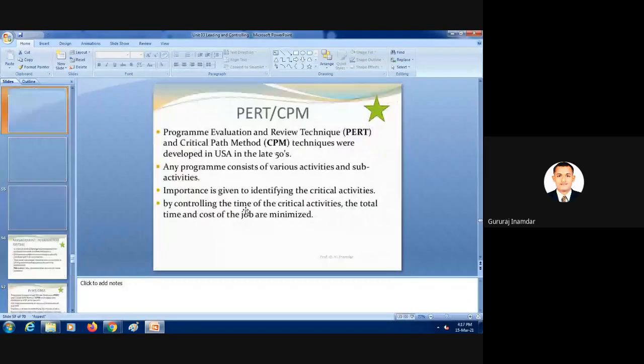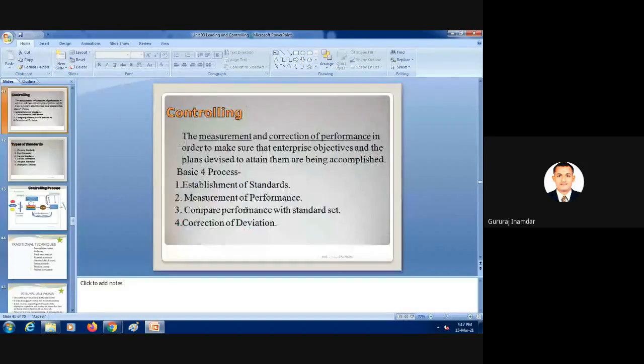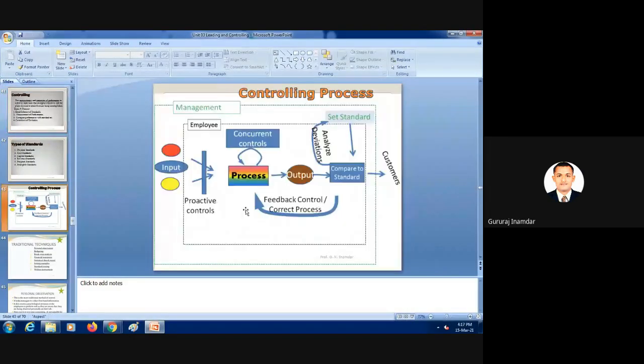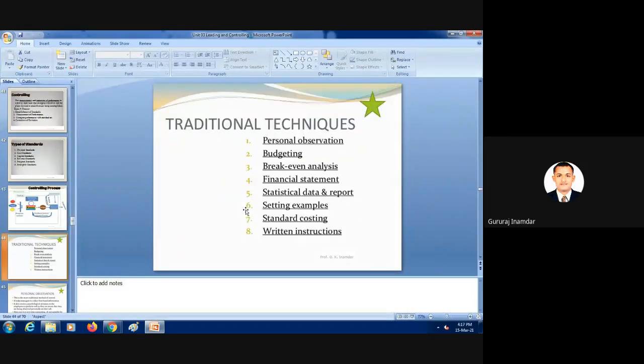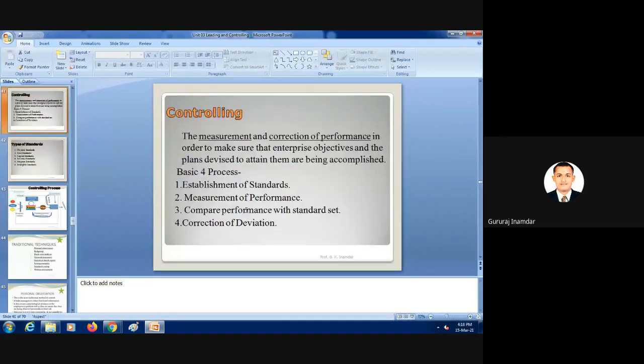So what we have discussed today in controlling: the basic 4 points, and different techniques: personal observation, budgeting, break-even analysis, financial statements, statistical data and reports. Then setting examples, standards, written instructions. That point will be very important for the controlling.